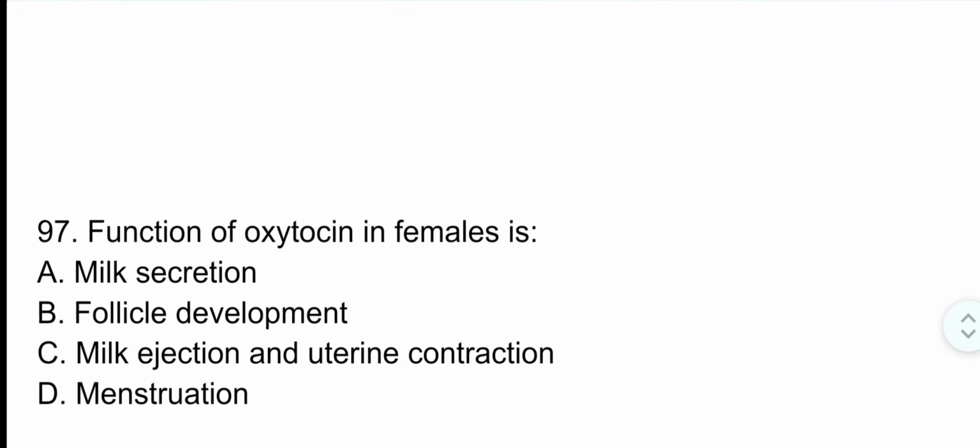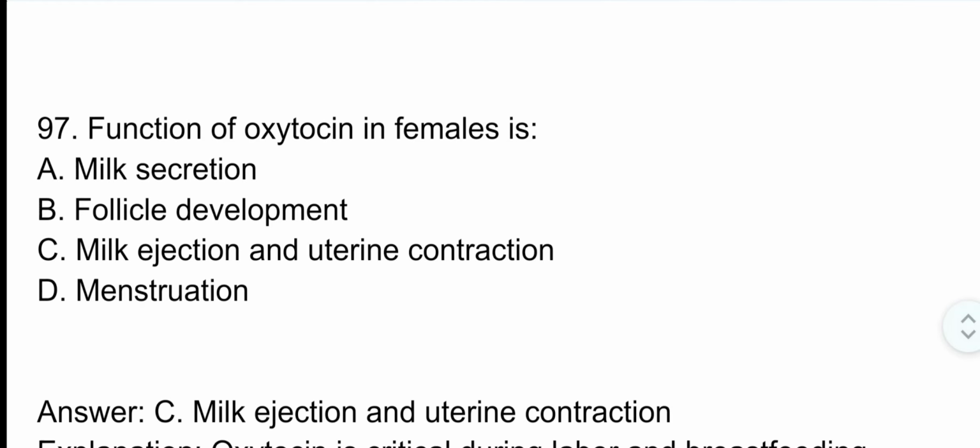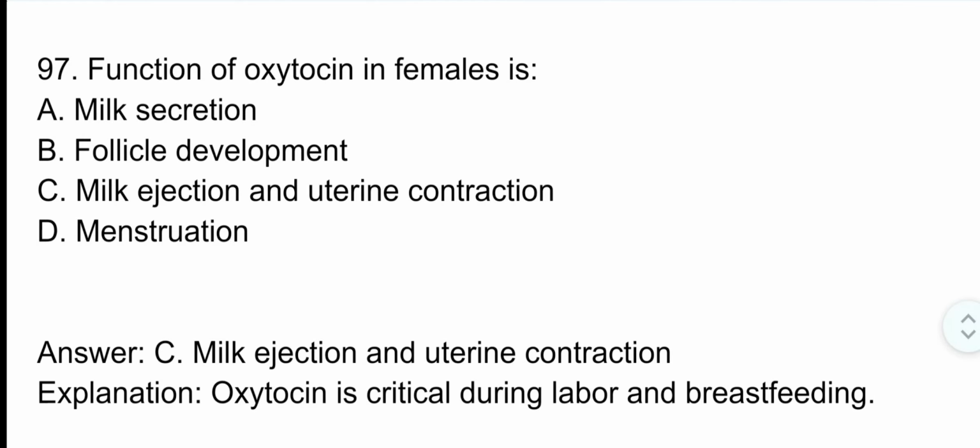Question number 97. Function of oxytocin in females is to. Correct option is option C. Milk ejection and uterine contraction. Oxytocin is critical during labor and breastfeeding.